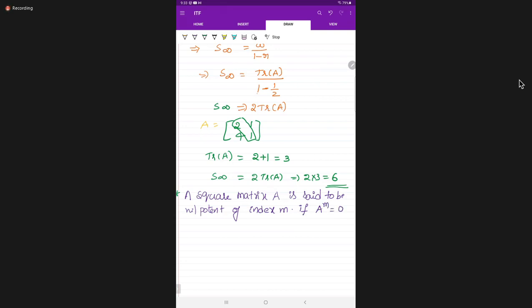Now, for this A, I minus capital A to the power of n is equal to I plus A plus A square plus A cube and so on up to A to the power of m minus 1.